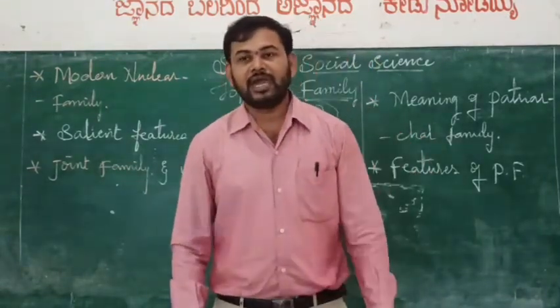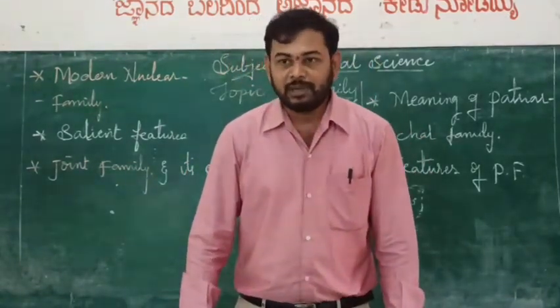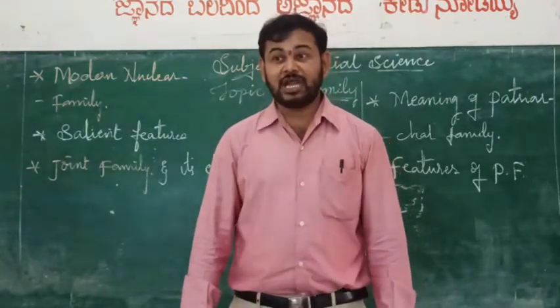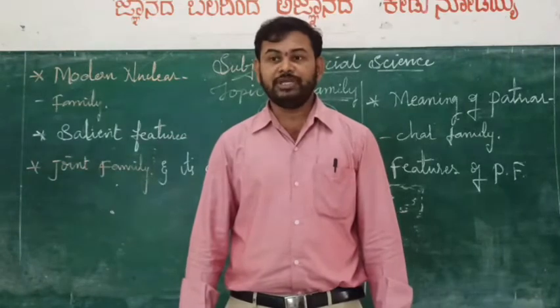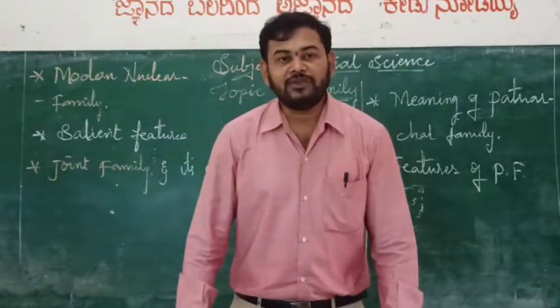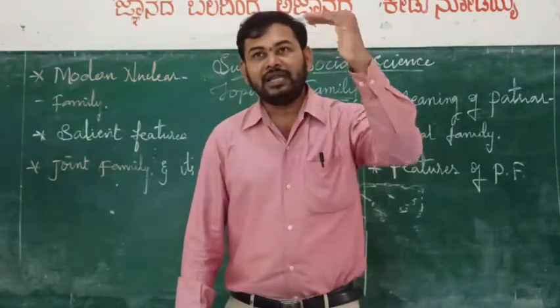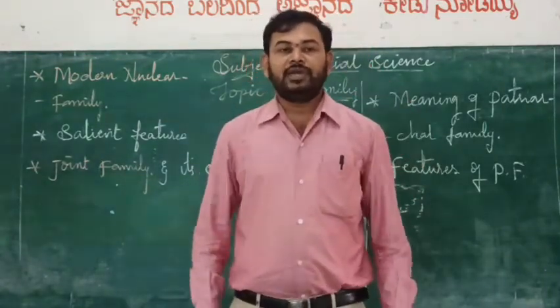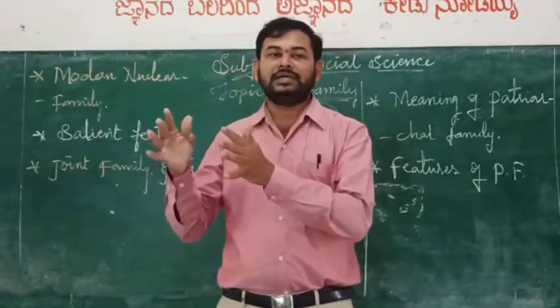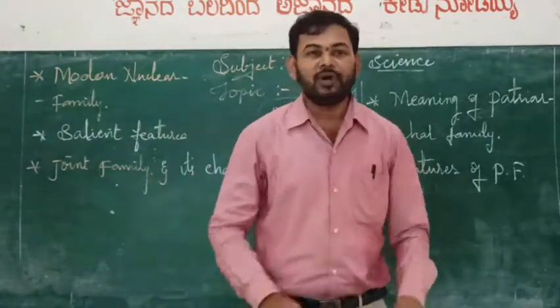The fourth characteristic of a joint family is belief in the same religion and practice. My dear student, all the members who live in a joint family under a single roof practice only one religion, and they worship only one God.